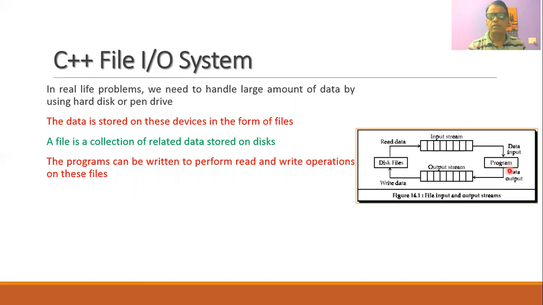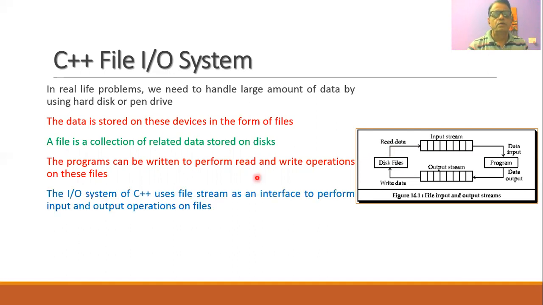Similarly, suppose there is some output data from the program, then such data can be written into the files through the stream called an output stream. So output stream is used to write the data into the file, and the input stream is used to read the data from the file. So the input output system of C++ can make use of the file stream as an interface, and through this interface we can perform the input and output operations on these files.